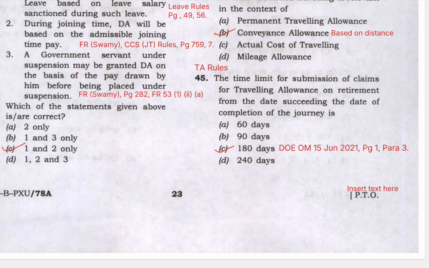The time limit for submission of claims for traveling allowance on retirement from date succeeding the date of completion of the journey is.